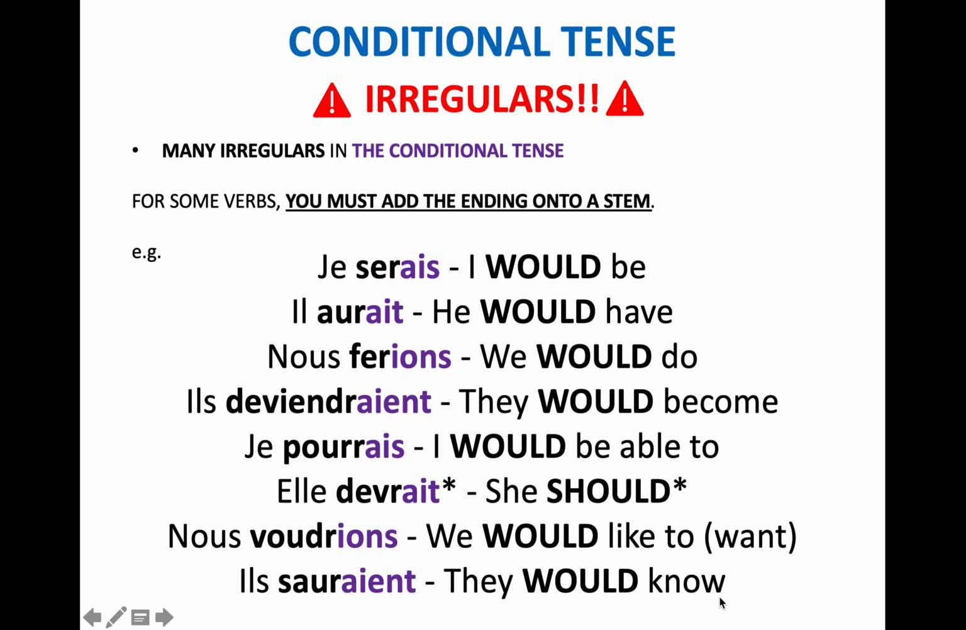This is what those all look like with their conditional endings. Je serais, I would be. So ser, our stem for to be, and we add our je and our AIS. For the irregulars, our endings do not change. Those endings we saw on the previous slide, they stay exactly the same. It's the thing that we add those endings onto, the stem as we call it, that changes. There is no way for us to be able to work out these irregular stems. Unfortunately, they are something that we've got to commit to memory.